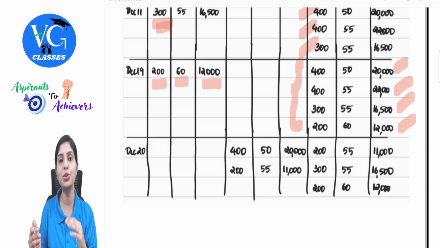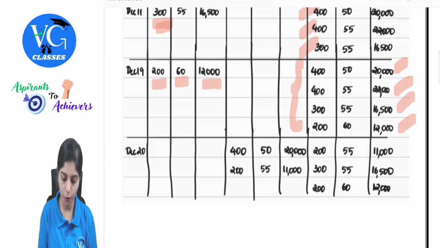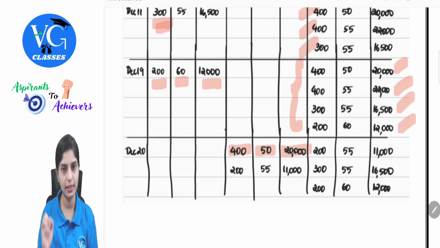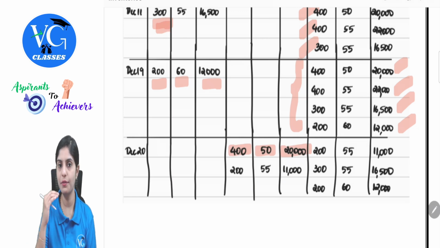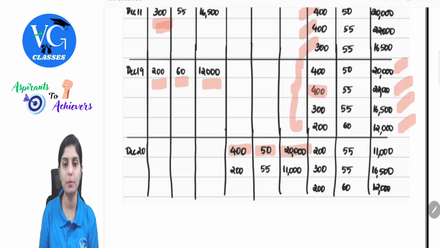So first I will issue from that particular lot. 400 at 50, 20,000. But the actual issue required was 600. So I've just given 400, 200 more required. This 200 I will take from this particular lot, 200 at a price of 55, 11,000.